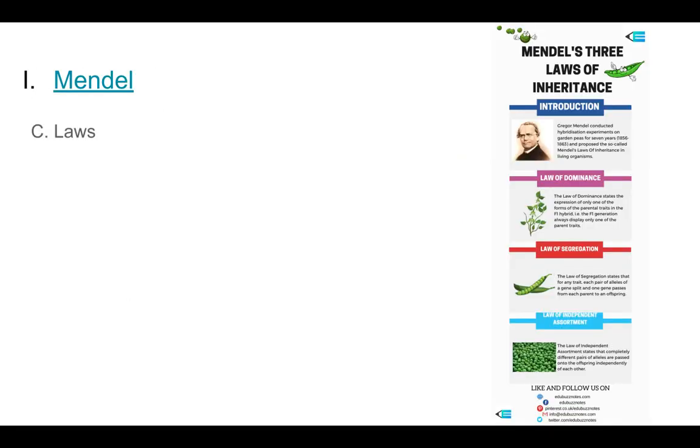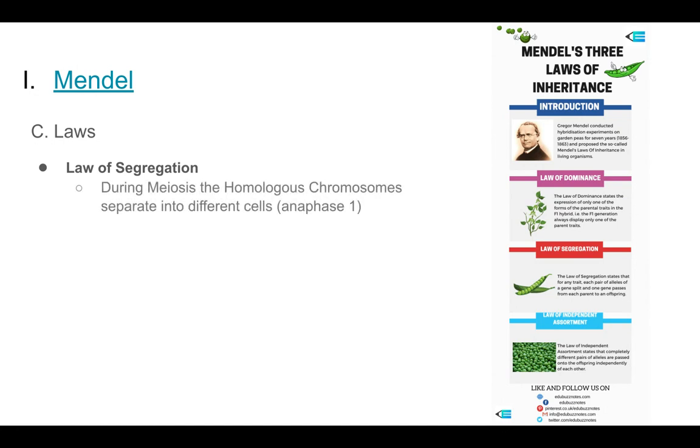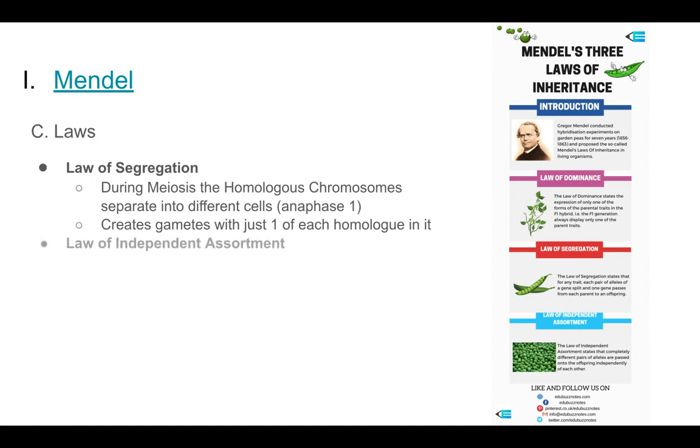All right, next section, we have Mendel's 3 laws. Now, these are pretty quick because actually we've already seen these at play in meiosis. So he gets credit for 3 laws. The first law is called the law of segregation, and that means that during meiosis, the homologous chromosomes will segregate or separate into different cells, and this happens at anaphase 1. That ultimately creates gametes with just one of each homolog in it. And we have seen that in meiosis.